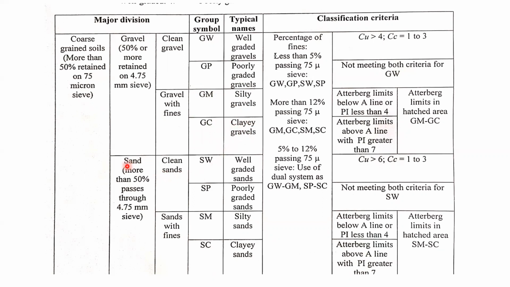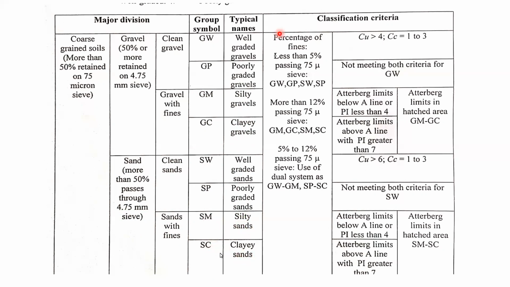Here again, the sizes of the particles we are going to divide in two parts, that is the clean sand and sand with fines. So further, for the clean sand, we can write well graded sand and poorly graded sand. And next is the sand with fines. We can further classify SM, silty sand, and SC, clay sands.